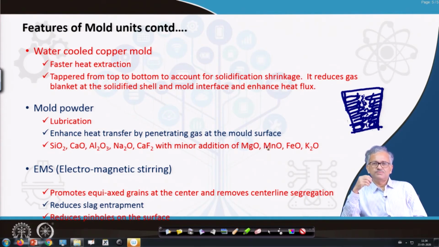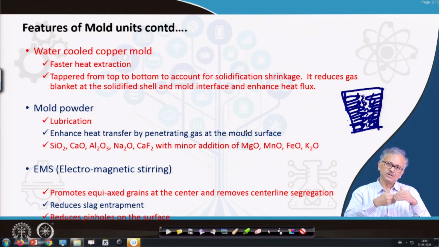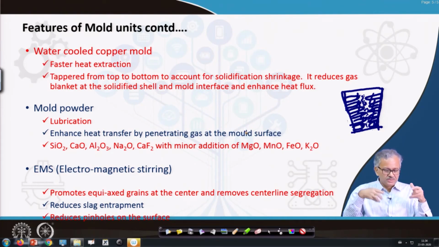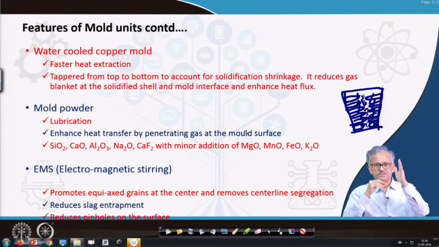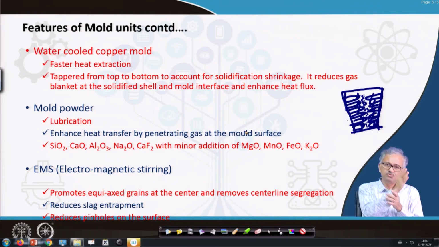It can reduce the pinholes on the surface because if you have a stirring action over the wall, your heat transfer will be more uniform. Pinholes on the surface of the mold take place because of non-uniform heating on the surface, as some regions may have very high resistance, some less resistance, because mold flux is not uniformly distributed across the surface.